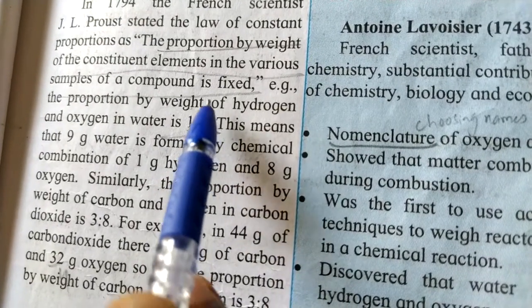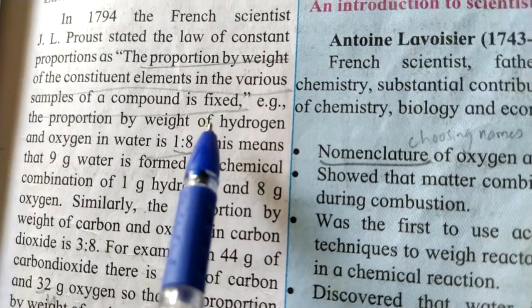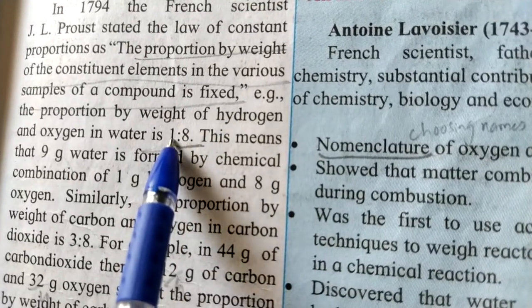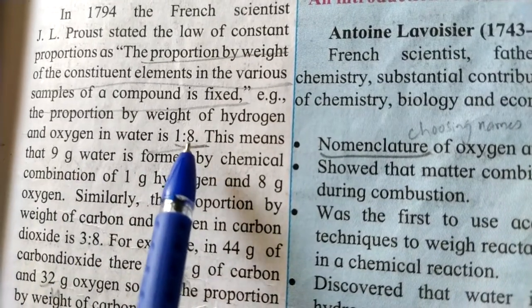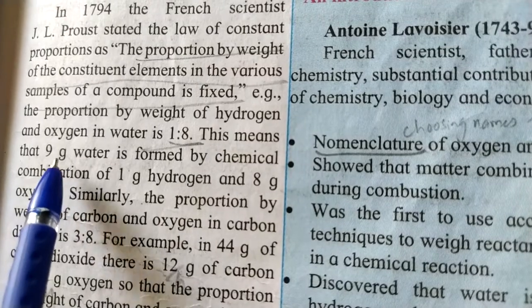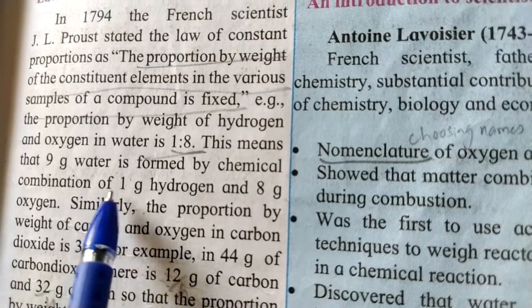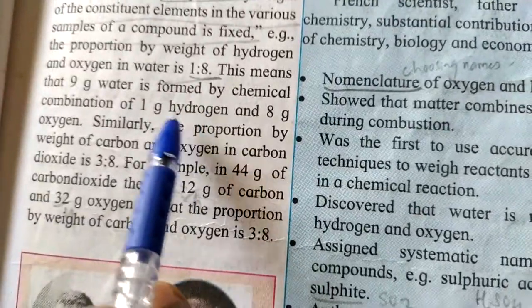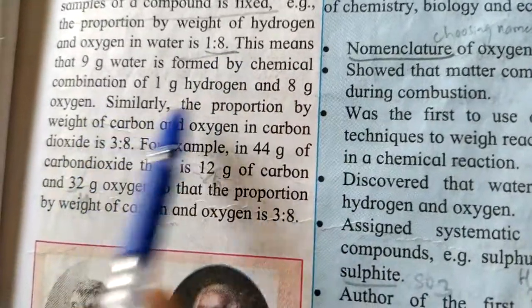We know that the formula of water is H2O, so 2 atoms of hydrogen and 1 atom of oxygen. So in this, the proportion of hydrogen is 1 and the proportion of oxygen is 8. So this means that 9 gram of water is formed by the chemical combination of 1 gram of hydrogen and 8 gram of oxygen. So 1:8 is nothing but 1 gram of hydrogen and 8 gram of oxygen.